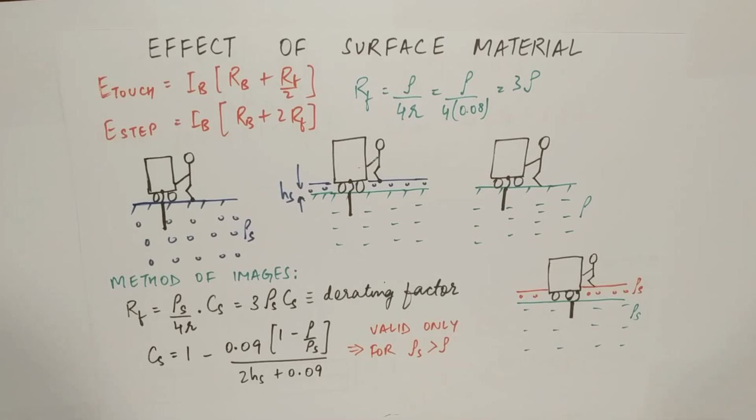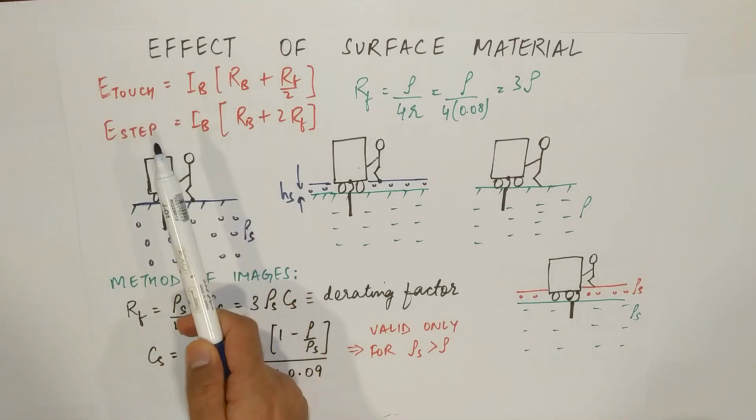In this lecture we'll study the effect of surface material like gravels or asphalt on the tolerable touch and step potential limits. The value of these limits we derived in the previous lecture. I have written directly the formula here.